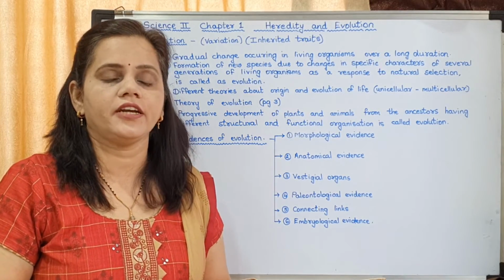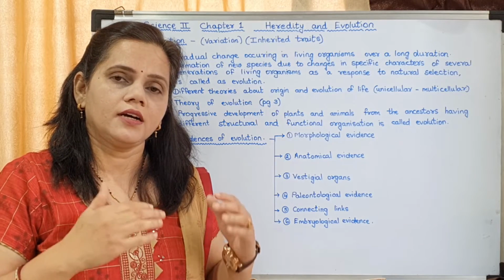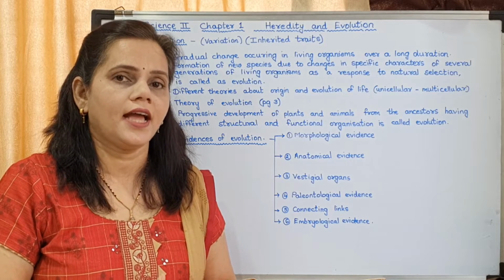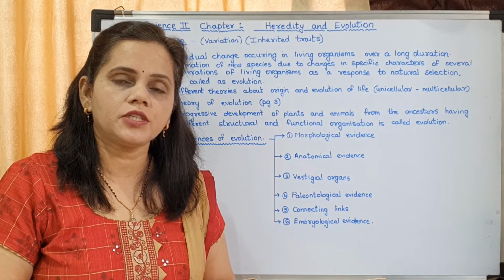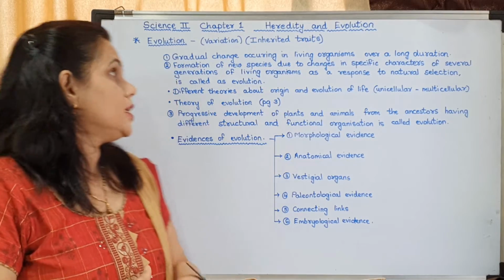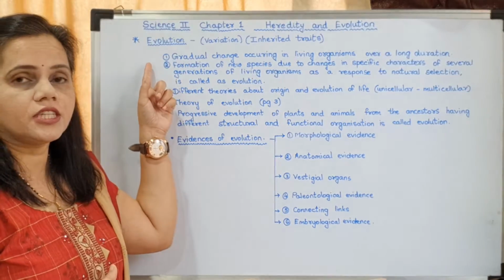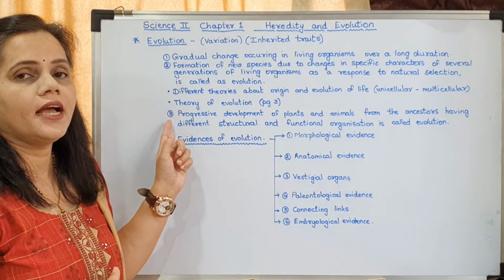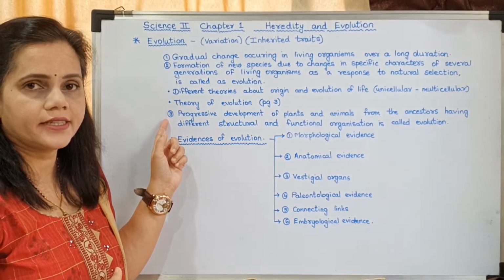We have the study of evolution of living things, that means the plants and animals. In our textbook there are 3 definitions for evolution, 1, 2 and 3. I'll tell you which one you have to write later.